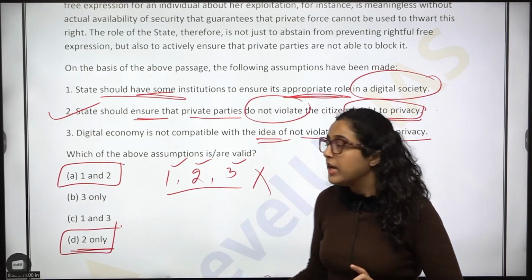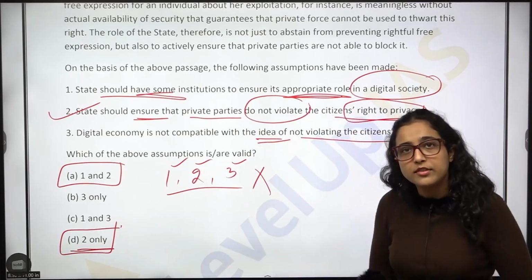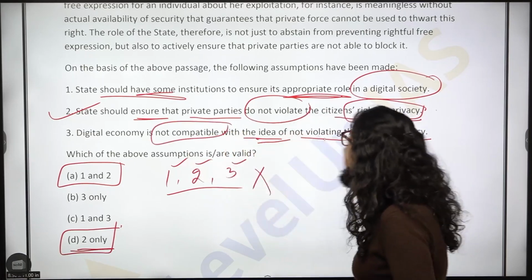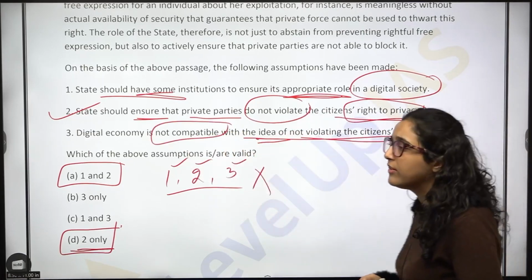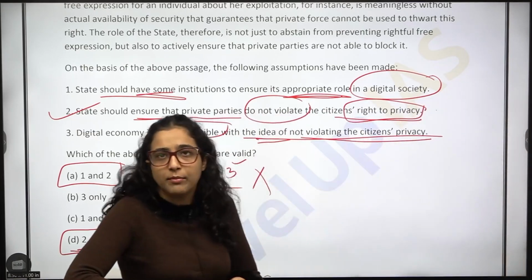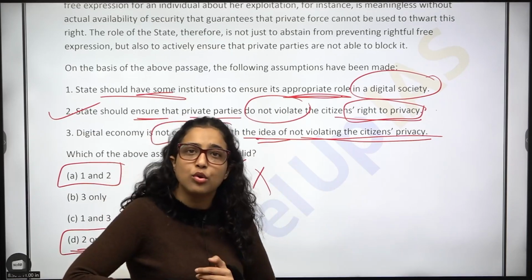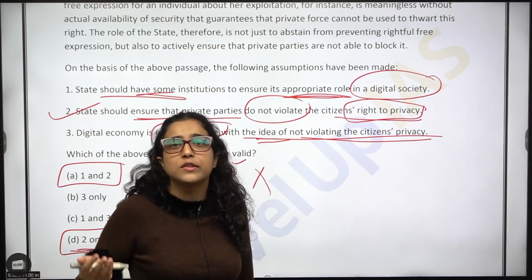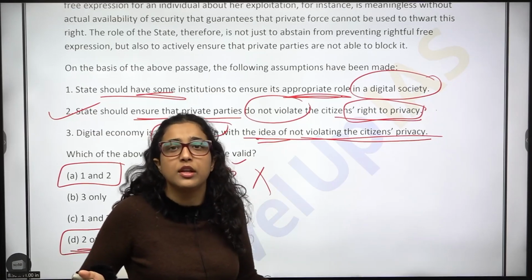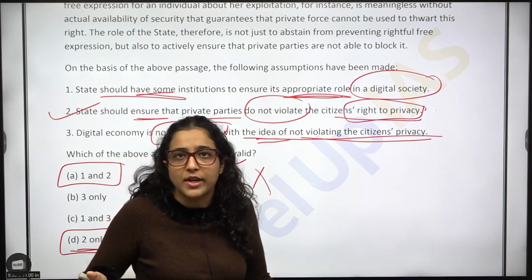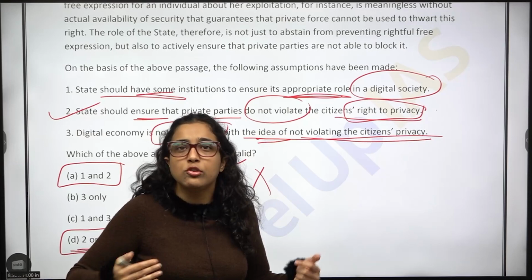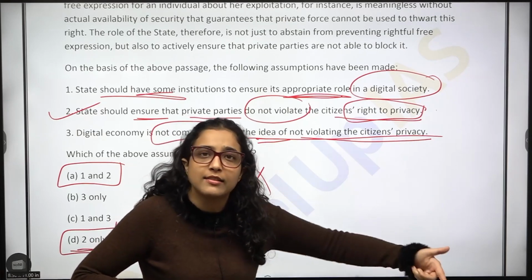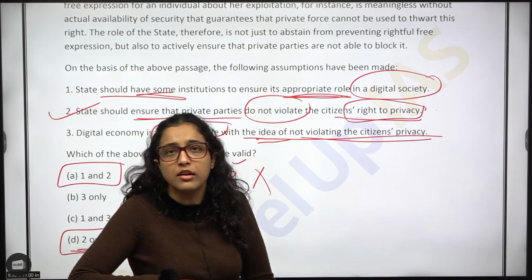First, point A. Secondly, if you read 3 in general also, digital economy is not compatible with the idea of not violating citizens' privacy. It means that if you bring a digital economy, privacy will be violated. Is this a right statement to make? In general also this is incorrect, because why not? There are ways to protect your right to privacy. Even with a digital economy, if everyone is ethical and nobody is violating anybody else's rights, then your rights are saved, right?